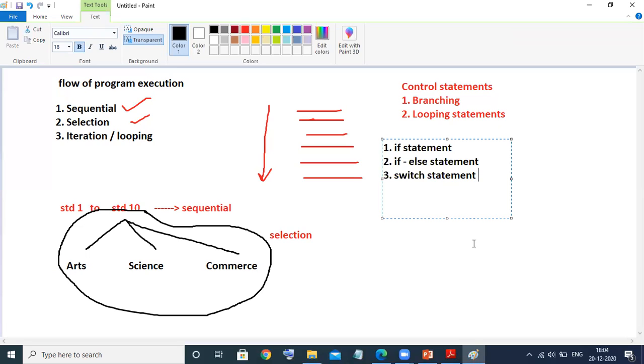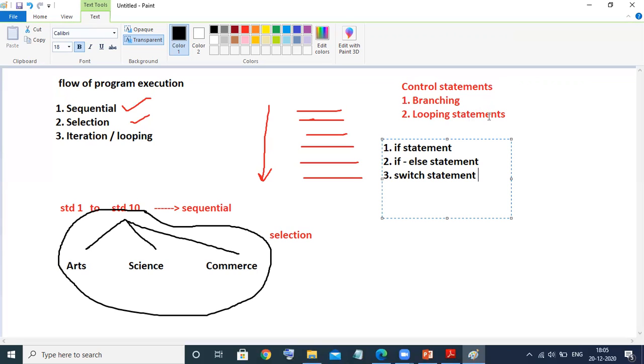For example, if my percentage is greater than 80, I would like to go to this stream. If my interest is this, I would like to go to this. If my age is greater than or equal to 18, I am eligible for voting. This is the kind of programming to check some conditions: if this condition is satisfied, then only I can do this, otherwise not. Whenever you want to perform this, you have to take the help of control statements. The control statements are again divided into two parts: branching statements and looping statements.